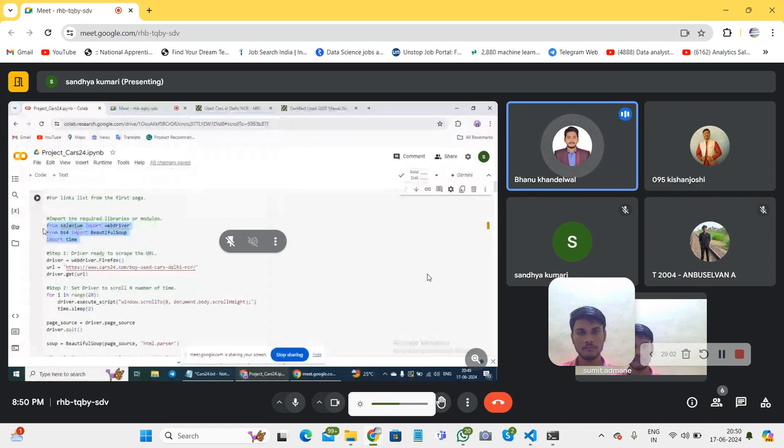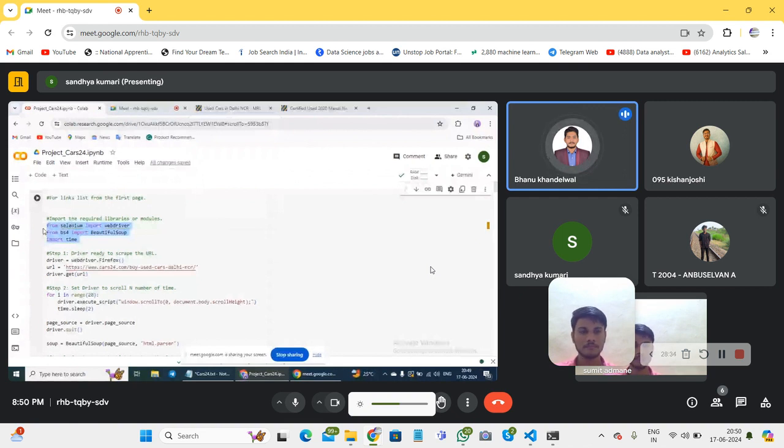Now I'm going to send the request to the Car24 server to extract my whole data, and I'm giving a delay of 2 seconds, which makes a request only every 2 seconds. If I do not use it, the server can block us. The problem that we faced during the code was that we were not able to extract the data from multiple pages.